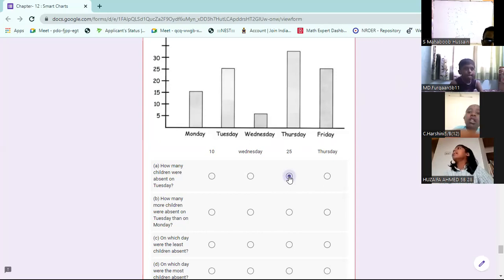Difference between Tuesday and Monday. Tuesday 25, Monday 15. The gap is 10.